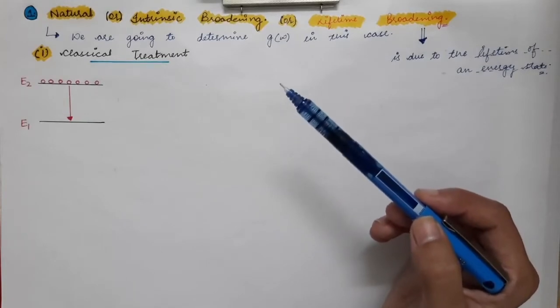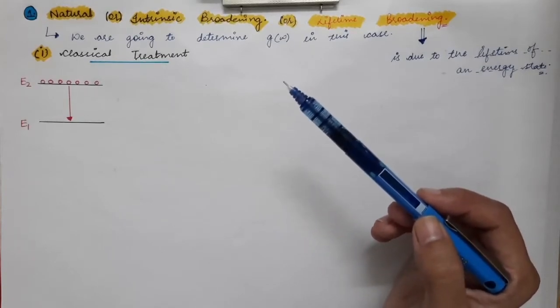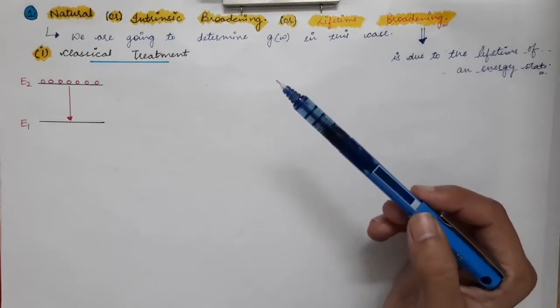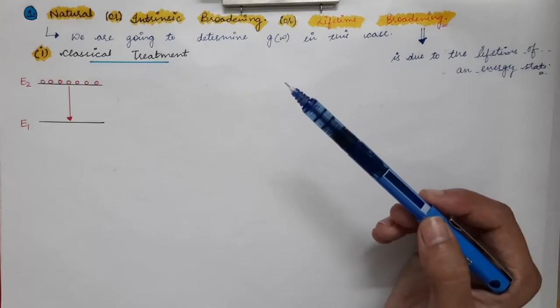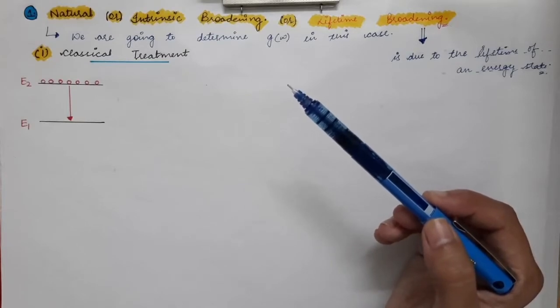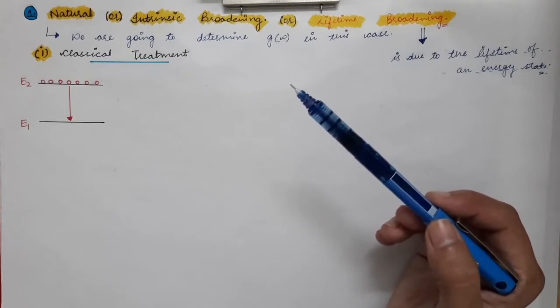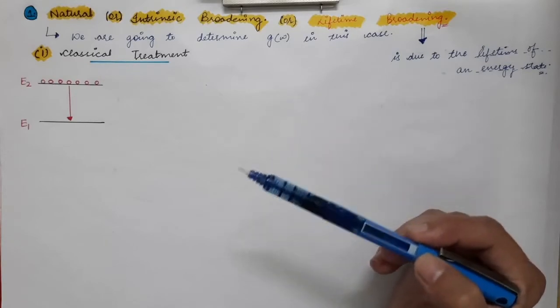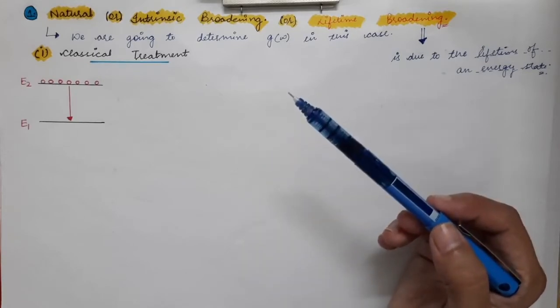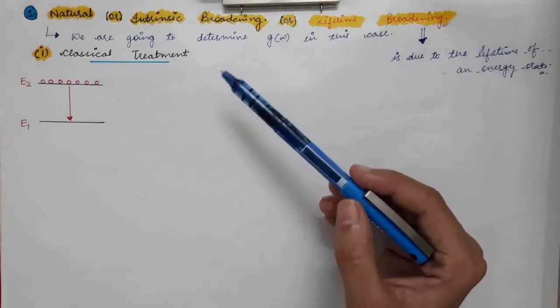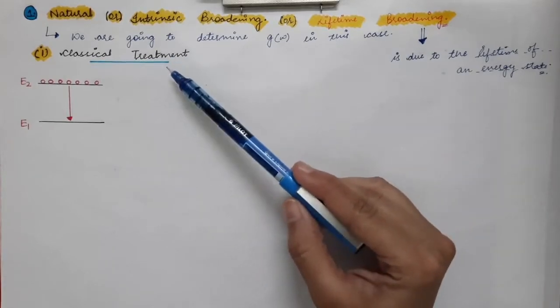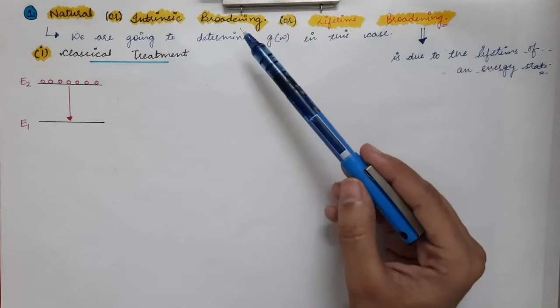Due to the uncertainty in lifetime, there is uncertainty in energy, and hence uncertainty in the frequency of the photons emitted from that system. We will go through the quantum explanation again in the next lecture, and in this lecture we will see the classical explanation.